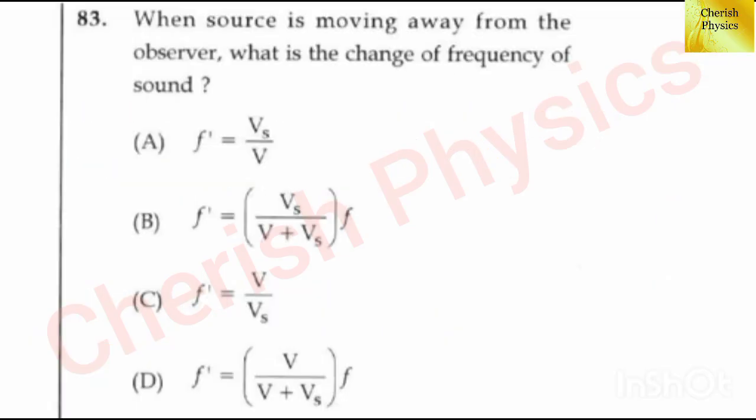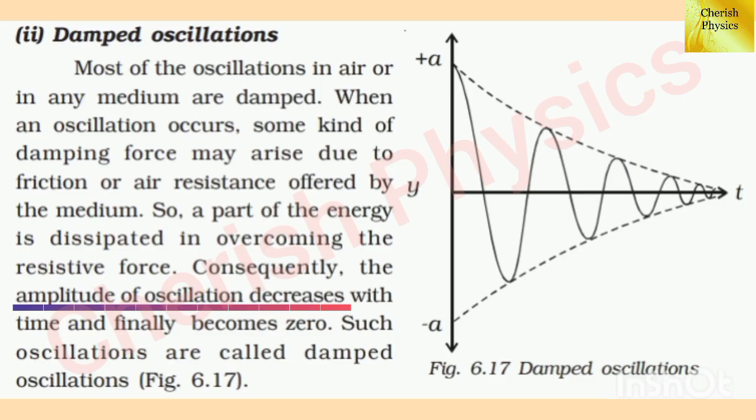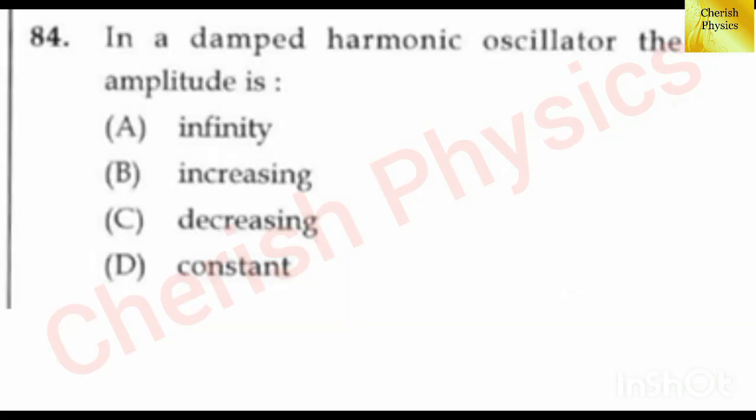The answer is option D, f dash equal to V divided by V plus Vs into f. 14th question. In a damped harmonic oscillator, the amplitude is dash. The answer is option C, decreasing.